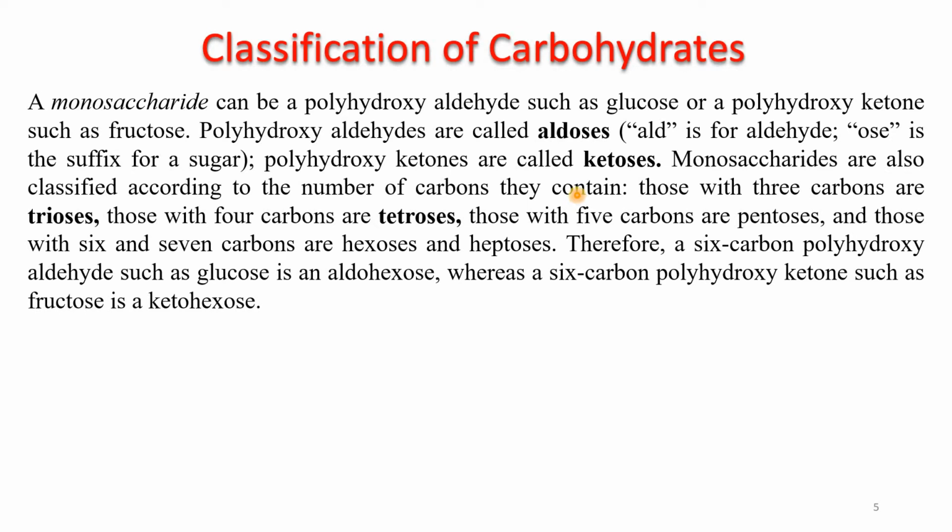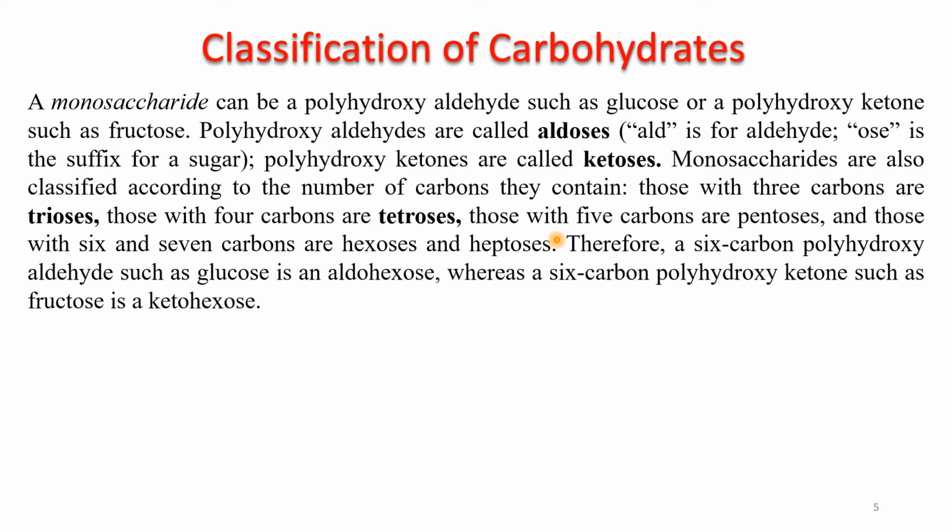And then classification of carbohydrates. As we know, monosaccharides can be a polyhydroxy aldehyde or a polyhydroxy ketone, and they are also known by the names aldose and ketose. In aldose, 'ald' stands for aldehyde and 'ose' stands for sugar. Similarly, in ketose, 'keto' stands for the ketonic group and 'ose' stands for sugar. Those with 3 carbons are known as triose, with 4 carbons tetrose, with 5 carbons pentose, and so on.